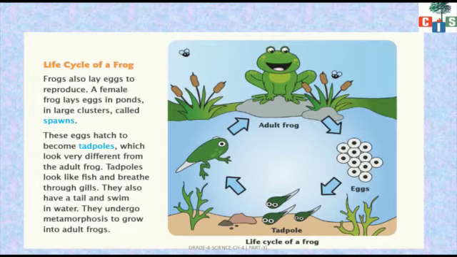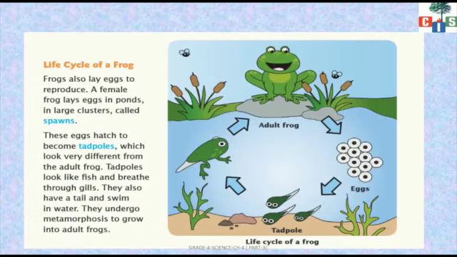We know that fishes breathe through gills. In the same way, tadpoles also breathe with the help of gills. They also have a tail and swim in the water. You can see in the figure they have a tail. With the help of the tail they will swim.